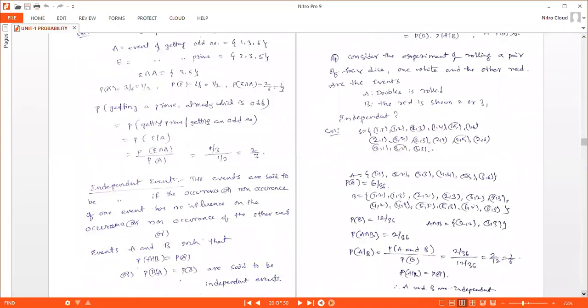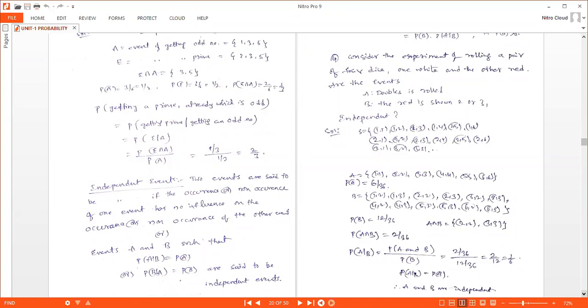And the probability of A given B. The definition of probability of A given B is probability of A intersection B divided by probability of B. Probability of A intersection B is 2 by 36, probability of B is 12 by 36, which gives you 1 by 6. So you can observe that probability of A given B is equal to probability of A only, that is 1 by 6.